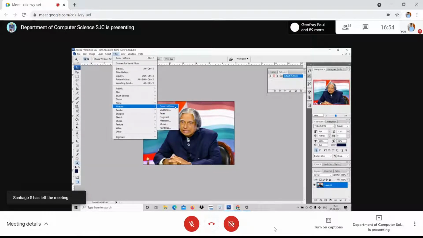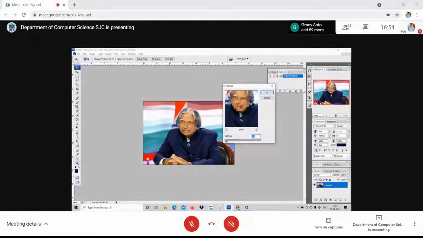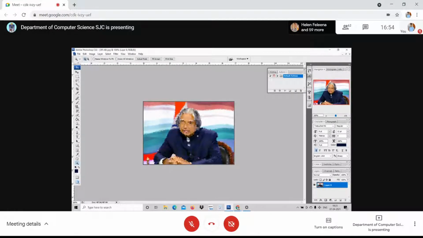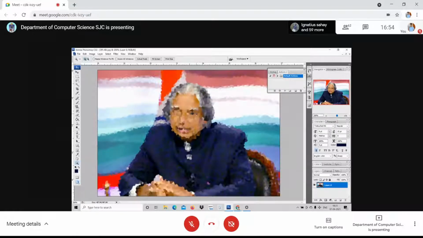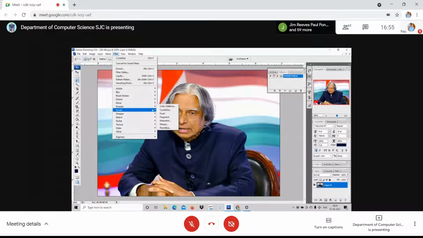This is color halftone. Crystallize. Look at here, crystals. For example, when you make the picture with ceramic, look at here, I just increase the pixel of the cell. Am I clear to you? Earlier it was like this. Now adding crystals, it will look like this. For example, if you want to hide a face, of a child from the picture, or maybe a man, I select it, go to pixelate, crystallize.